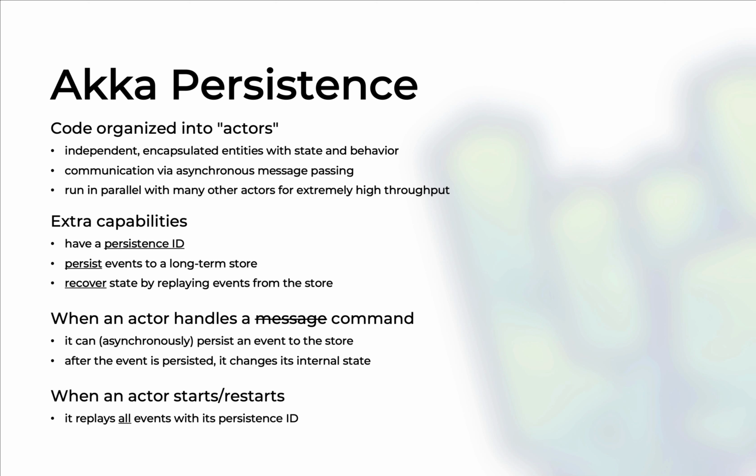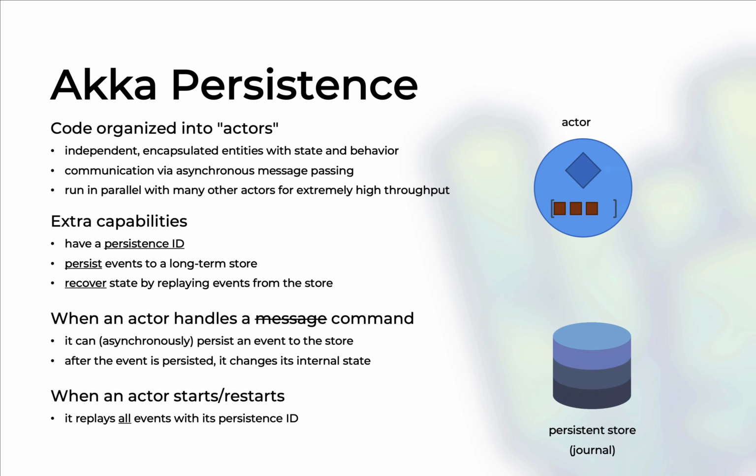So let me show you a quick picture. Let's assume that this is an actor. This blue blob is an actor with a message handler, which is the behavior, and the mailbox, which is used to store all the messages that you send to it. When one of the threads in the thread pool schedules to run this actor, the thread will simply dequeue messages from the mailbox, and it will treat every message atomically.